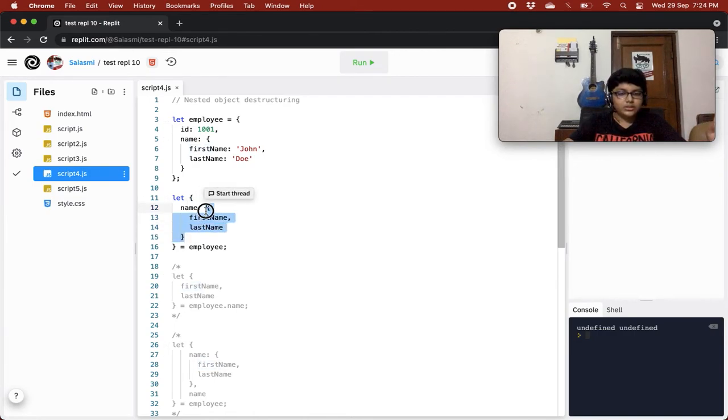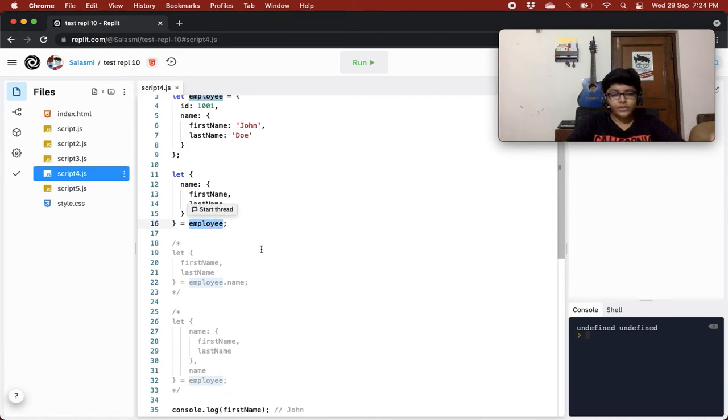So this is the standard thing that we always give, this part, and we are just giving this name property just to say that this first name and last name is present in the name property, right? And we have to give the let keyword, right? And then we have closed this, and then equals employee, right? So we need to destructure from the employee object, right?